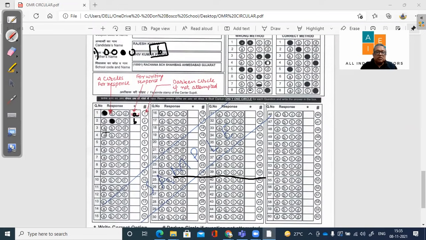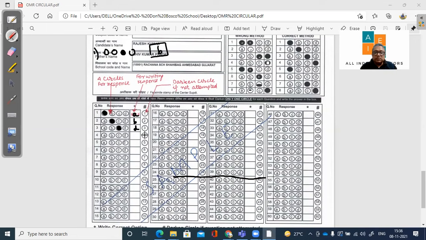Now C. Question number 3. I think the answer is C. Okay, so you have the option of putting C, but I'm not writing C here at the moment. Later on, if you think that C is not the answer, D is the answer, I can put D. So marks are going to be given here in the final box.